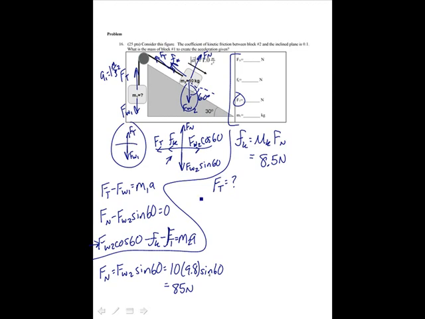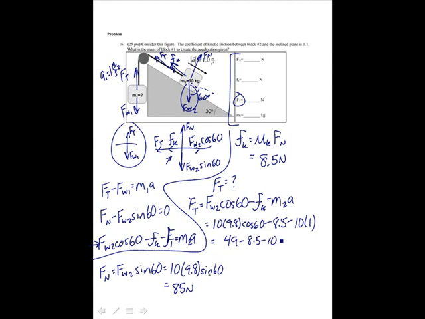So the tension force from that third equation is equal to Fw2 cosine of 60 minus Fk minus m2a. And Fw2, that's 10 times 9.8 times the cosine of 60 minus 8.5 minus m2, which is 10 times 1. That's 49 minus 8.5 minus 10. We get 31 newtons.